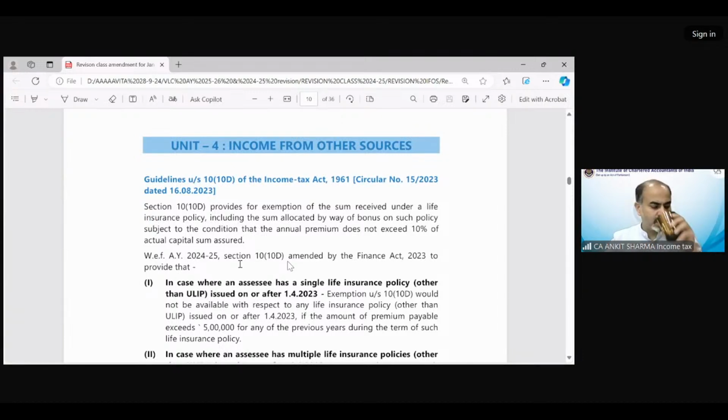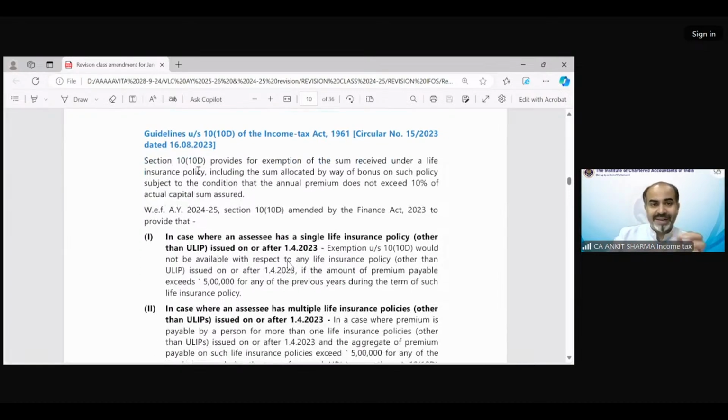This is the provision which has already been discussed in the notes. And it says, if you receive consideration from a LIP policy other than ULIP and Keyman insurance policy, then exemption can be claimed under section 10(10D), but there are some restrictions and conditions. What are the conditions and restrictions we are going to discuss? Section 10(10D) provides for exemption of the sum received under a life insurance policy, including sum allocated by way of bonus on such policy,